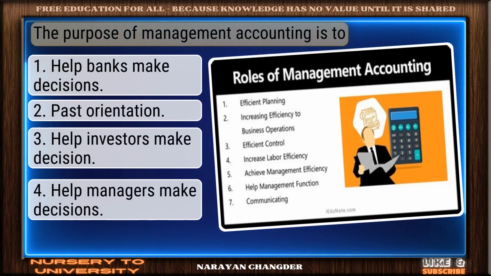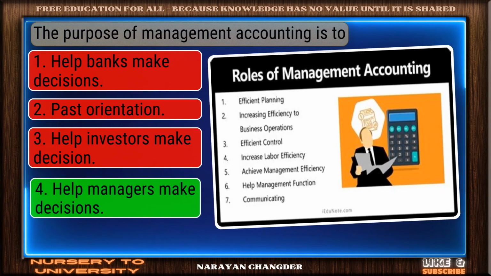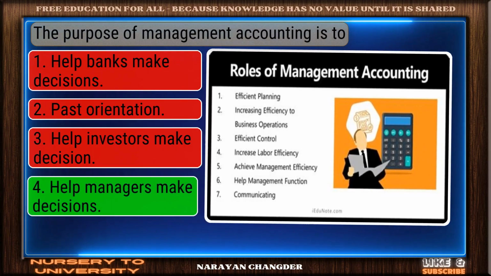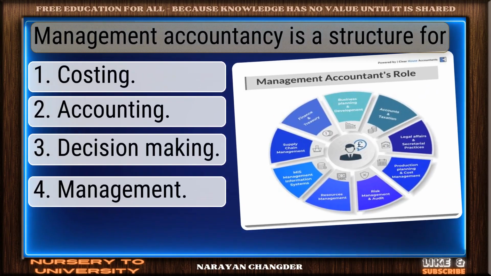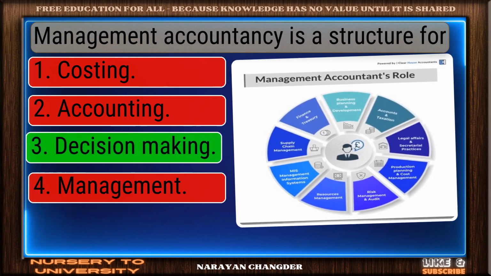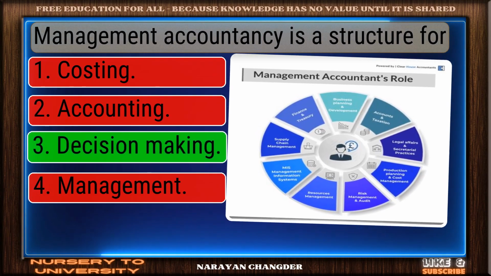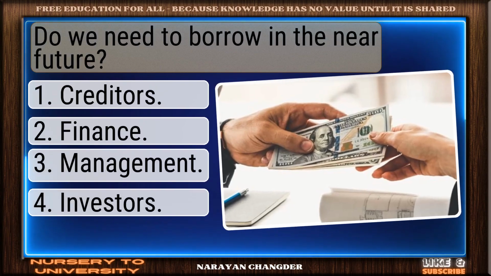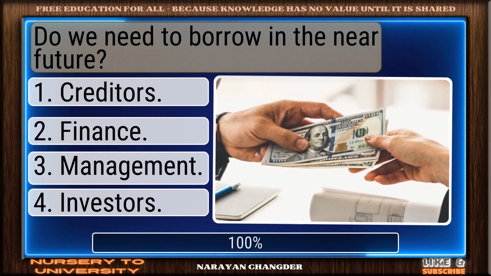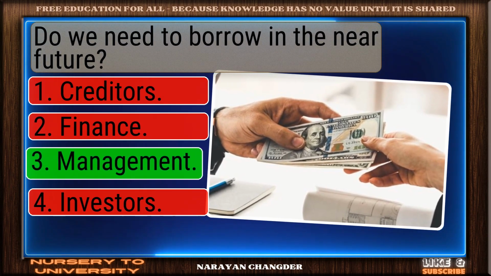The purpose of management accounting is to... exactly, help managers make decisions. Makes sense, and it is the right choice. Management accountancy is a structure for... solid response. Decision making is a valid choice. Do we need to borrow in the near future? Well reasoned. Management is the correct choice.